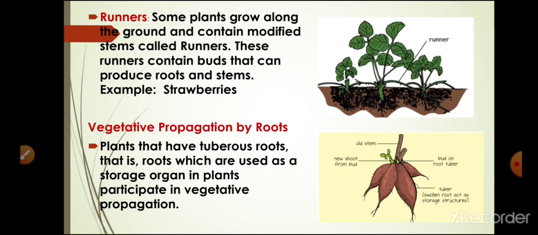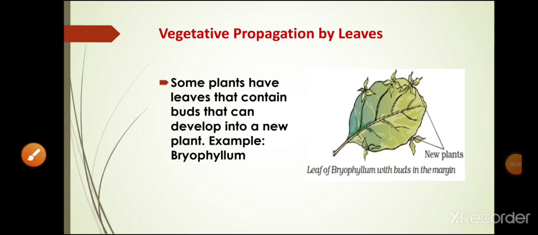Now, vegetative propagation by roots. Students, like sweet potato and dahlia, these roots have food stored in them. If the root tuber of sweet potato is cut into pieces and sown in well prepared soil, a new plant can be produced. Now, the next topic is vegetative propagation by leaves. Students, the best example of this is bryophyllum leaves.